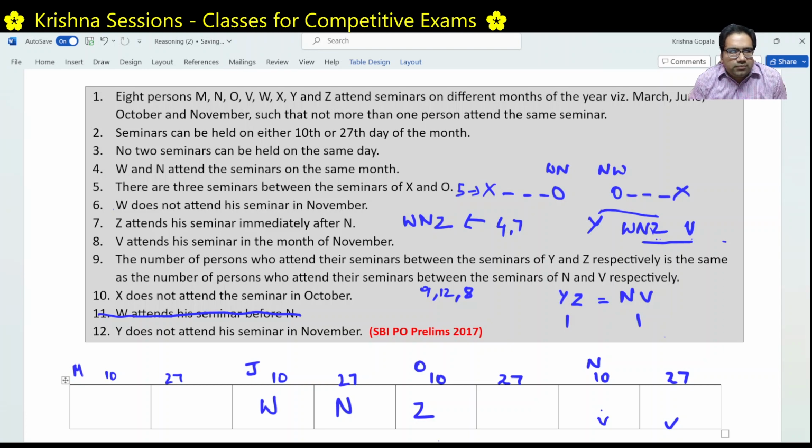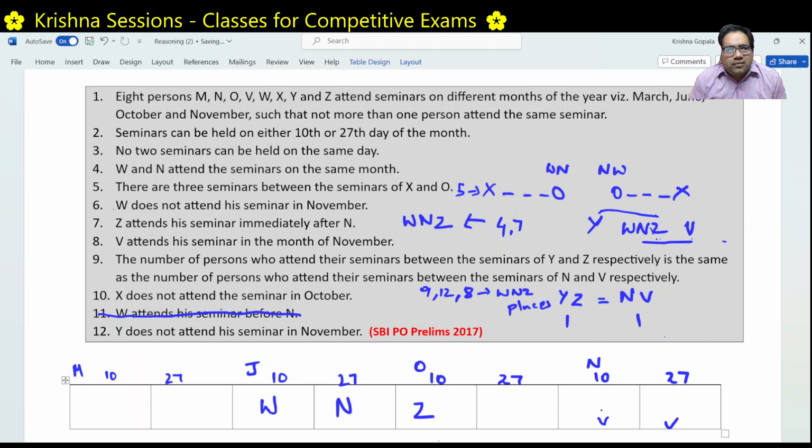V to N. Okay. Now V can be here or here. We don't know. With this we have figured out the W and Z places. So far we have used conditions 4, 7, 8, 9 and 12, and we figured out the W and Z places. Now let's look at condition number 5.